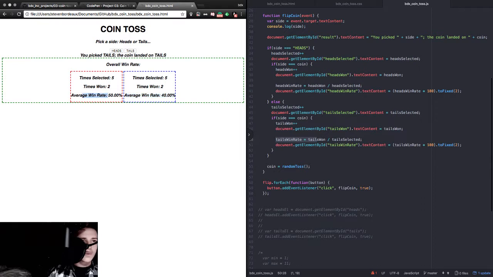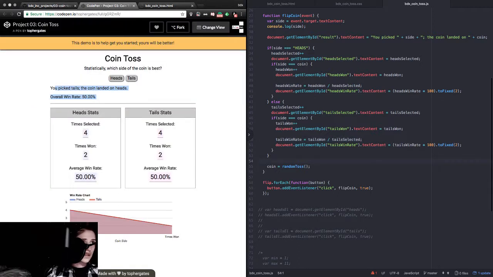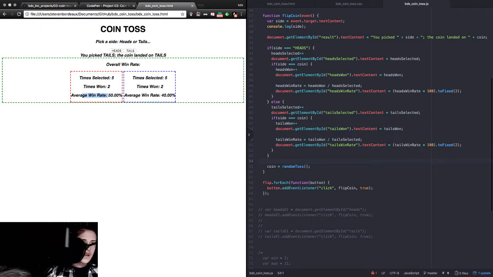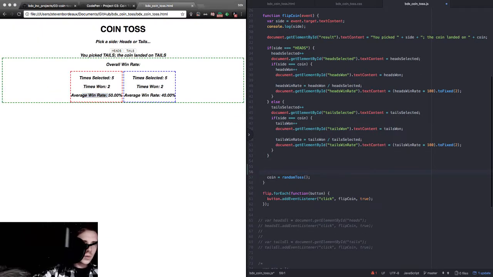So to get it to function correctly, we had to put it inside the nested if statement for both. I think we can do the overall one beneath that, just above coin, right here on line 54. At least I'm hopeful. Maybe not specifically right there on line 54, but in that part of the neighborhood. So we want to do heads selected copy plus.